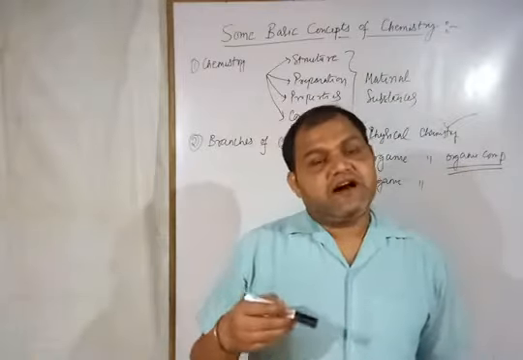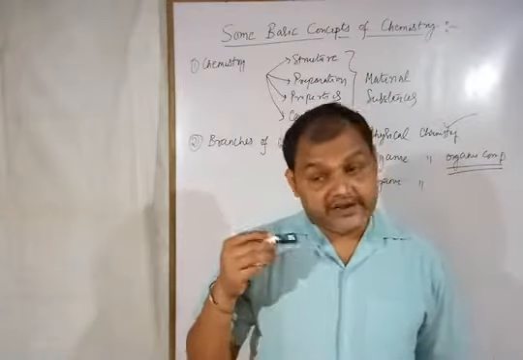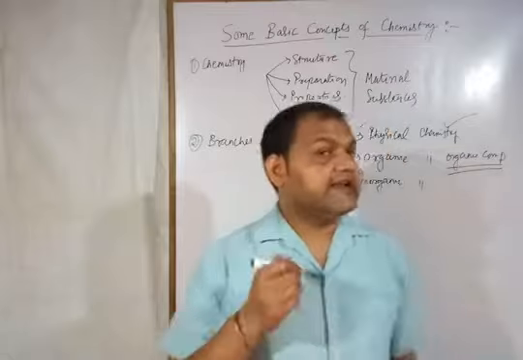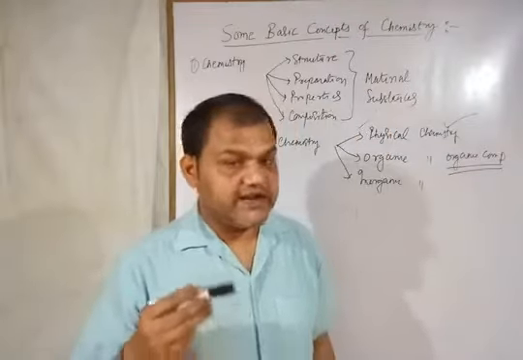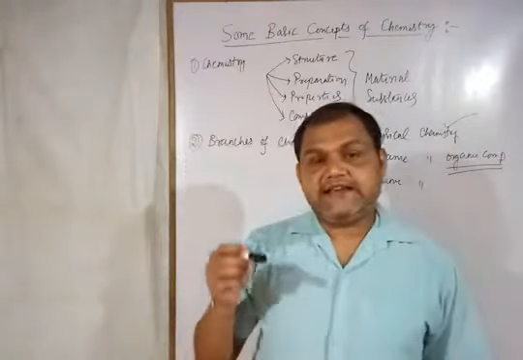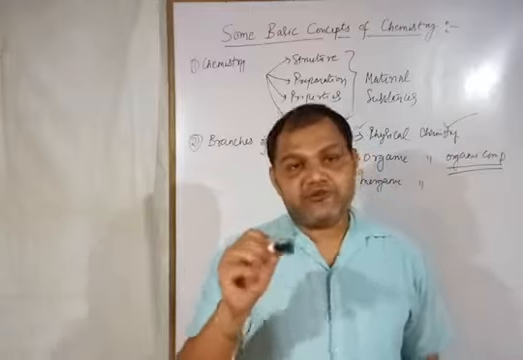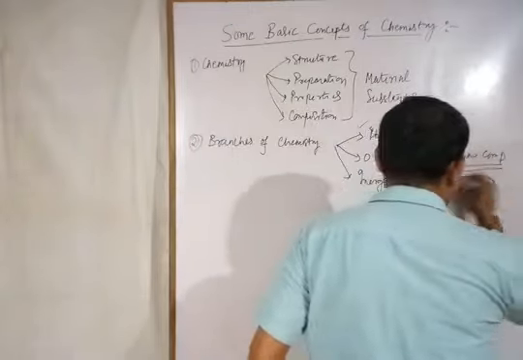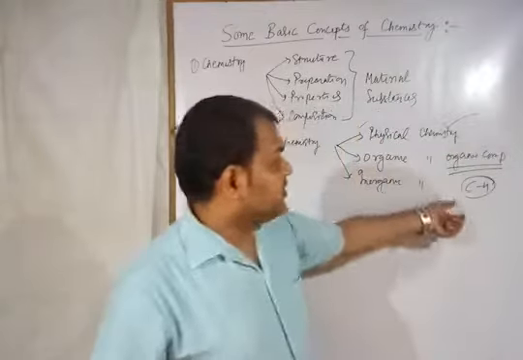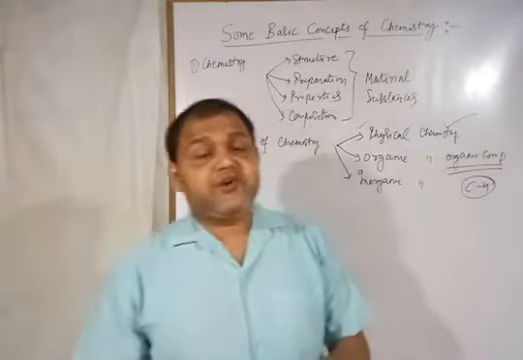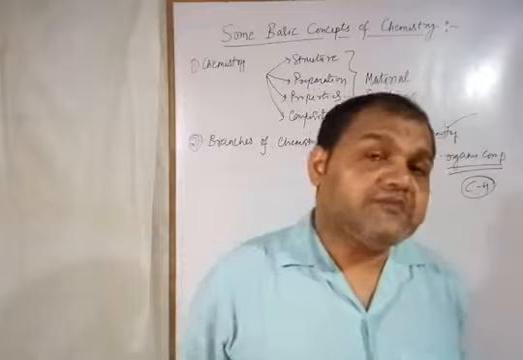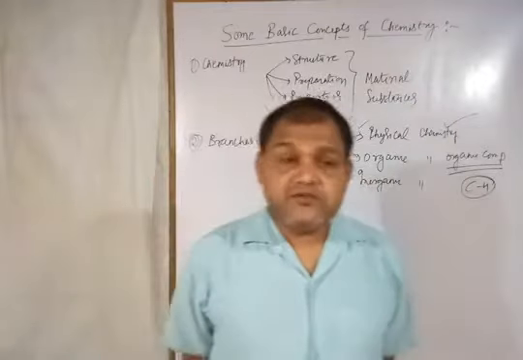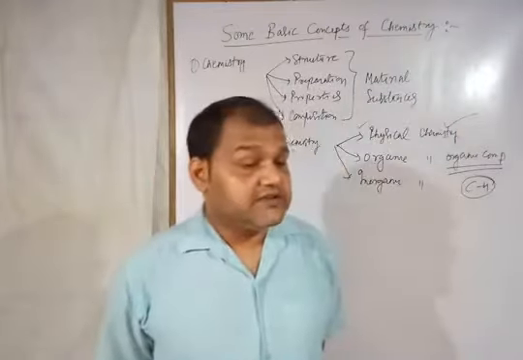Such compounds are known as organic compounds, but there is one criterion for an organic compound. There should be at least one carbon-hydrogen bond, means there should be one CH bond. I am taking the example of hydrocarbons. Hydrocarbons are compounds made up of carbon and hydrogen.